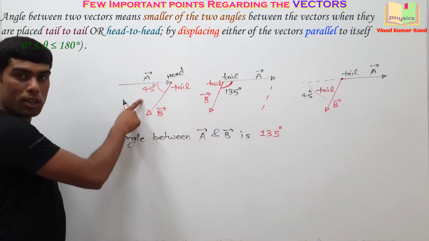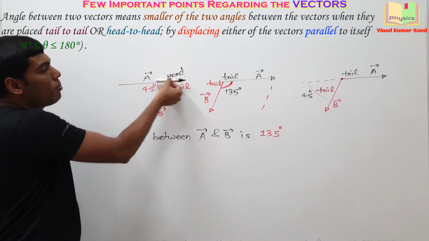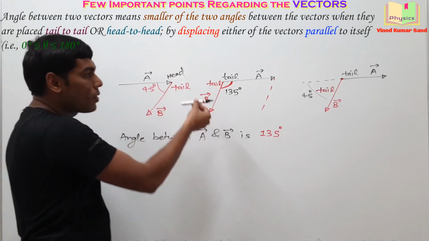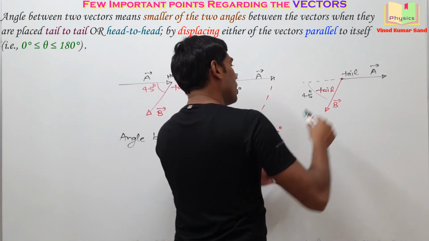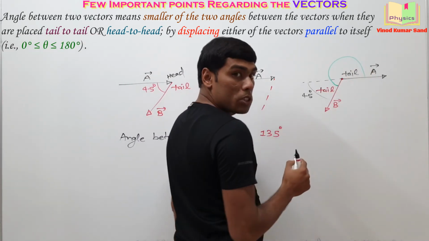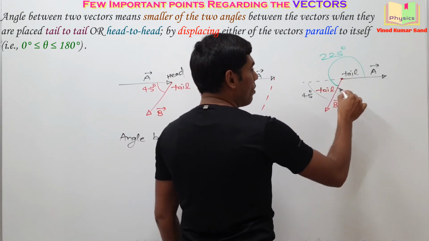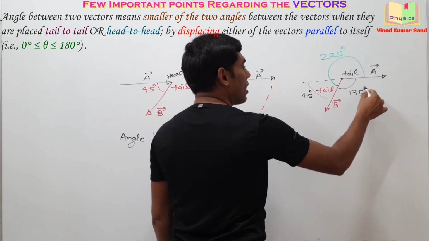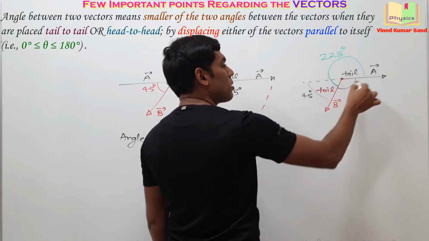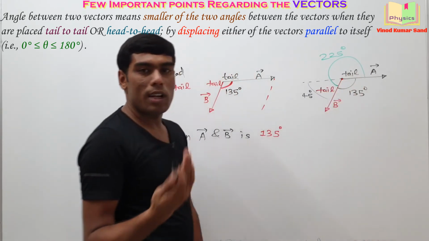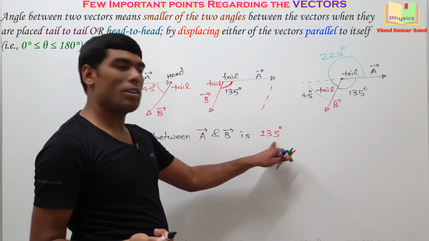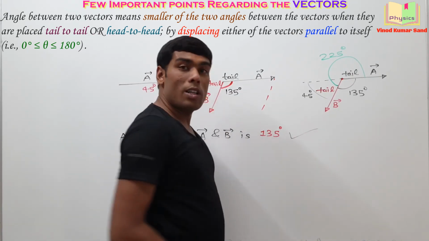In the diagram we have that data. A vector from here we have shifted like this. And this total angle will be how much? 225 degrees. And this angle will be 135 degrees. So among these two possibilities, which is the smaller angle? You know that 135 degrees, that should be your answer.